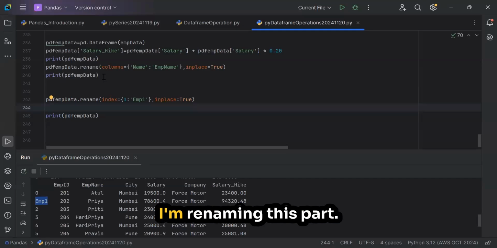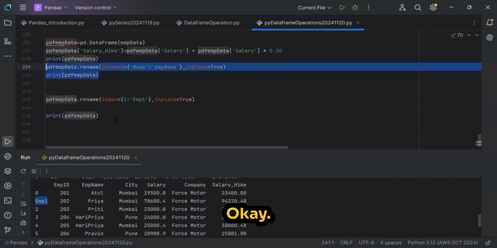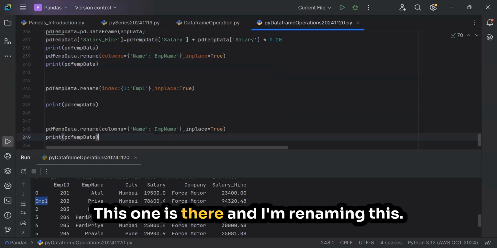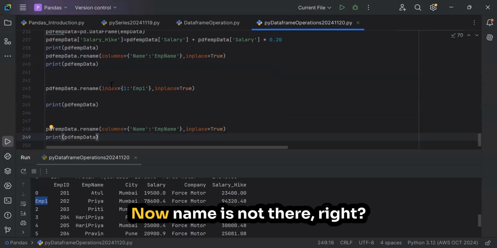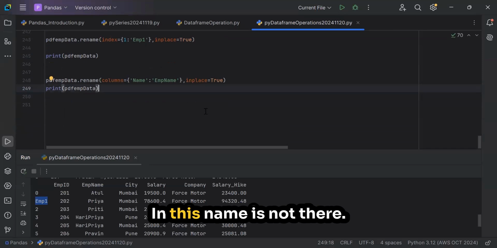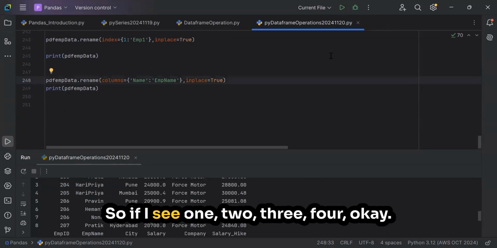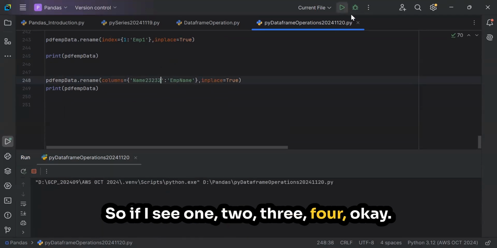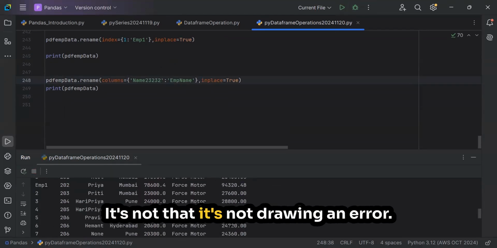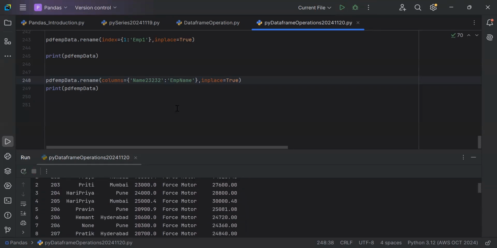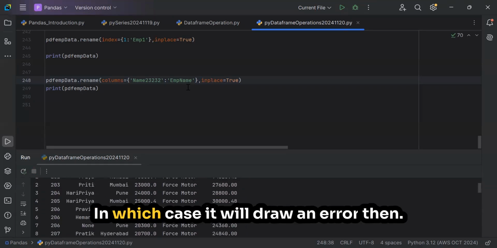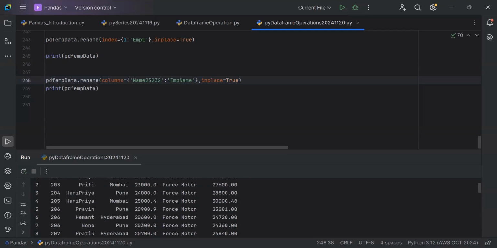Suppose I'm renaming a column that is not there. If I try to rename it, say name 1234, which is not there, it's not throwing an error. In which case will it throw an error?